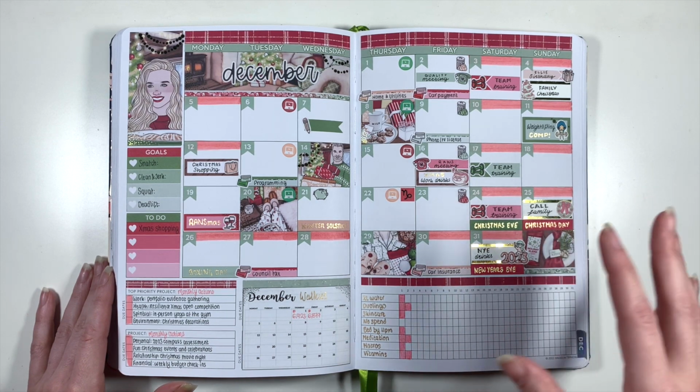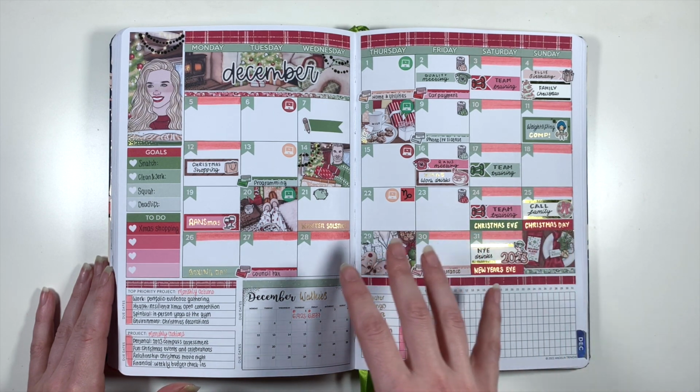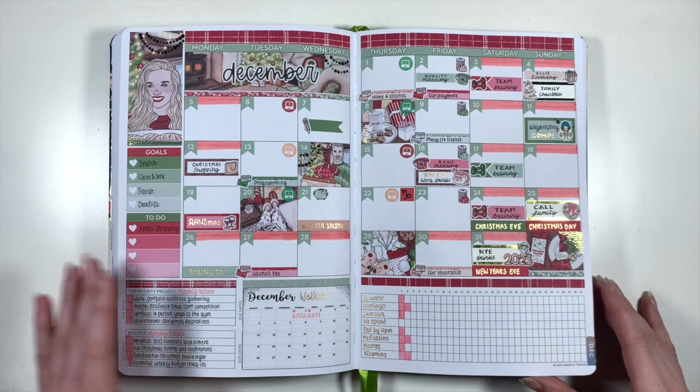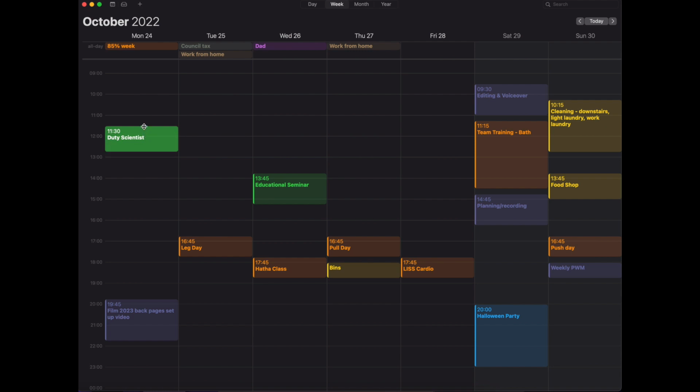So for setting up my weekly spreads and also my monthly spreads, I usually have my iCal open on my computer in front of me with my layout for the week. I don't really reference this during the week, but I use it as a reference point when I'm setting up my actual planner spread.